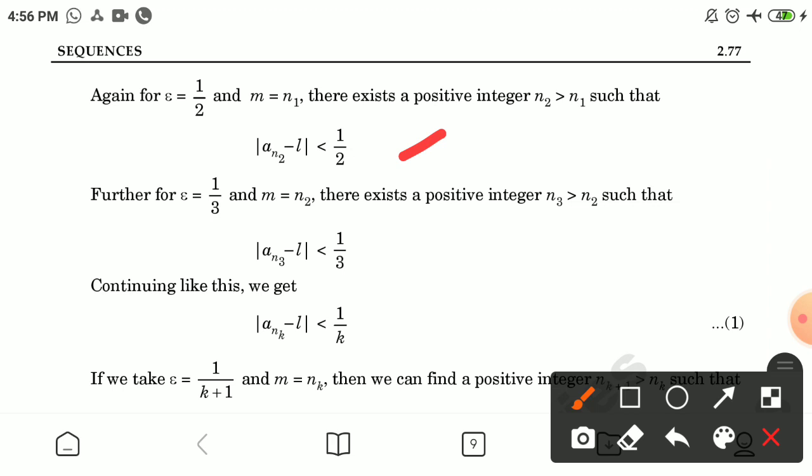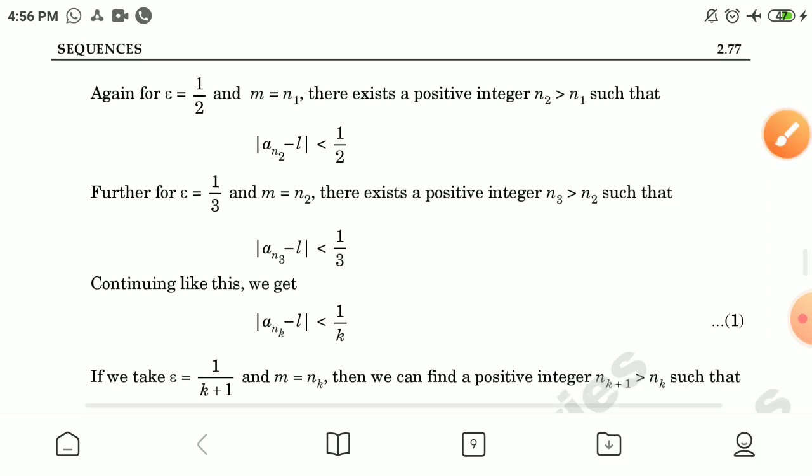Further, for epsilon equal to 1/3 and m equal to n2, there exists n3 greater than n2 such that |a_n3 - L| is less than 1/3. Continuing like this, we get |a_nk - L| is less than 1/k, marking this as number 1.